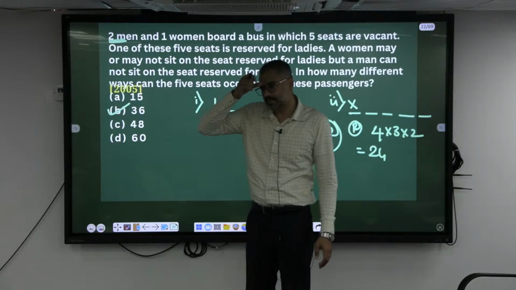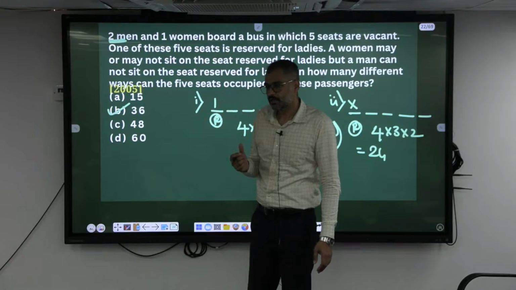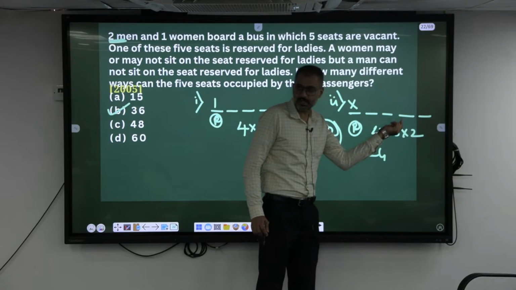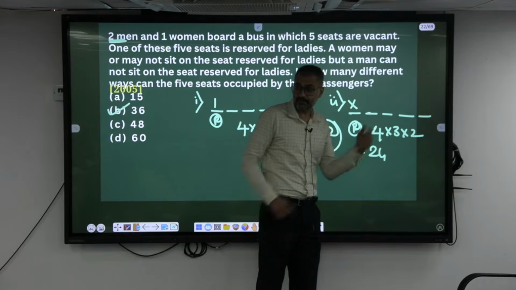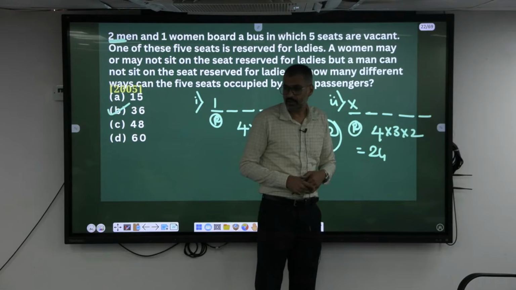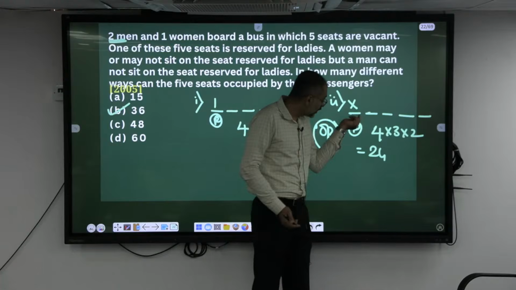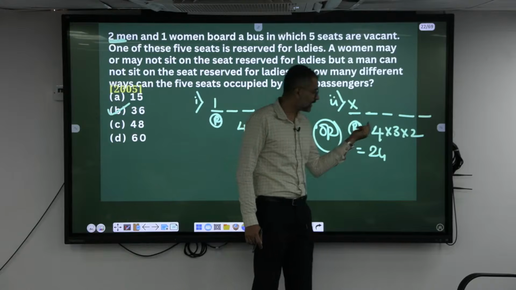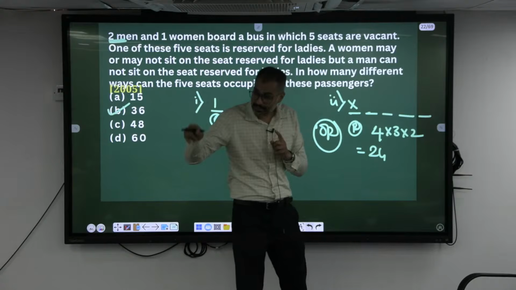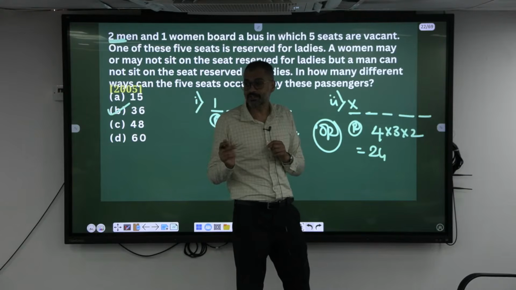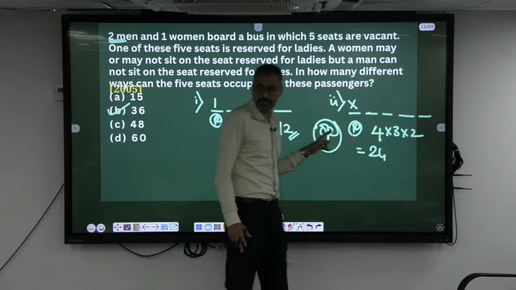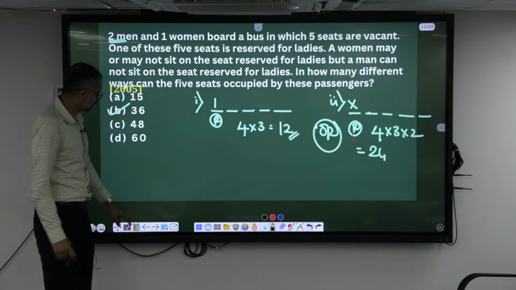Do not consider them as together. They are seated differently only. 4 seats are available. Okay, 3 people are there. We can make them sit like this in a sequence, or else you can skip this seat. You can make them sit differently. Here, people and seats, it doesn't make any difference. In the earlier case, gender had to be accounted for, but here nobody is seated in the reserved seat. A woman can sit in the reserved seat, or else she can sit in any other seat, but a man cannot occupy the reserved seat. Okay, got it? Shall I move on?